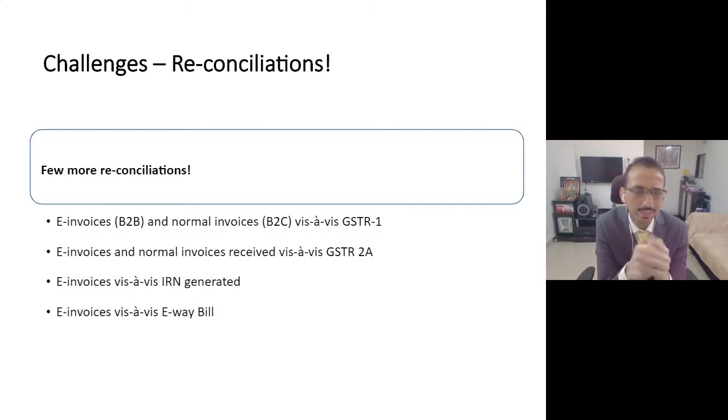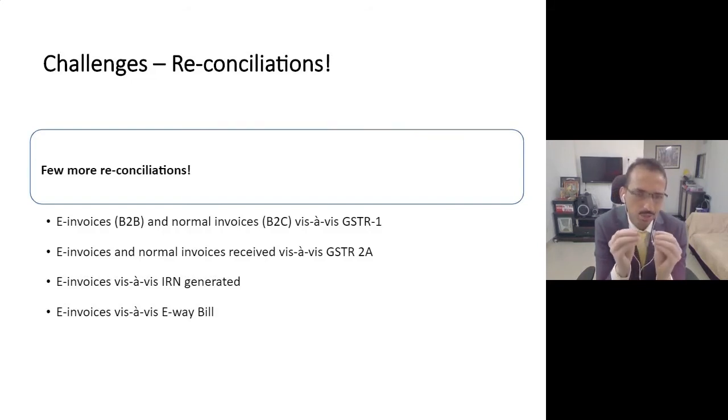Third important aspect is that this will mean one more reconciliation for you, because if you are a supplier whose turnover is more than 500 crore, you are falling under the bracket of e-invoicing. For B2B cases, you will issue e-invoices, but for B2C, you will issue normal invoices. That means you will have to reconcile between both of them as to how many e-invoices and how many normal invoices you have issued.